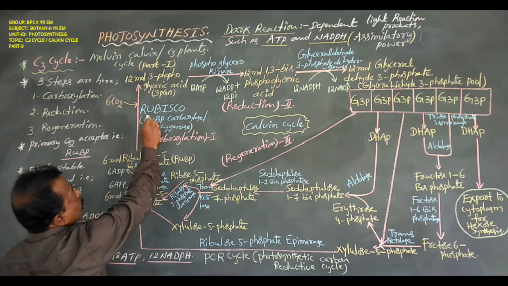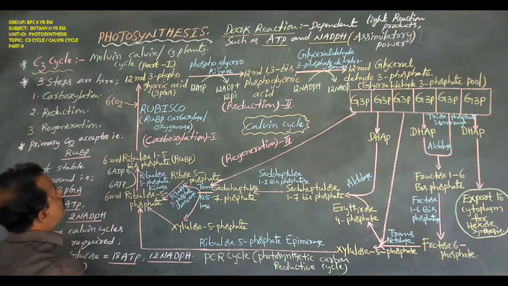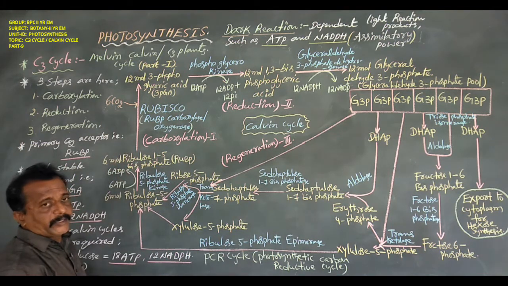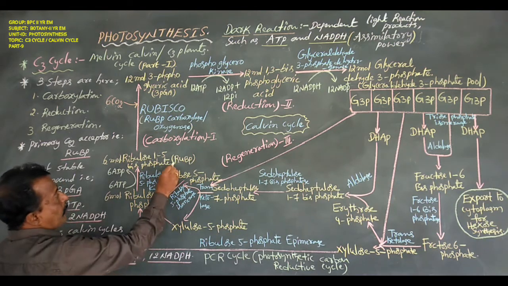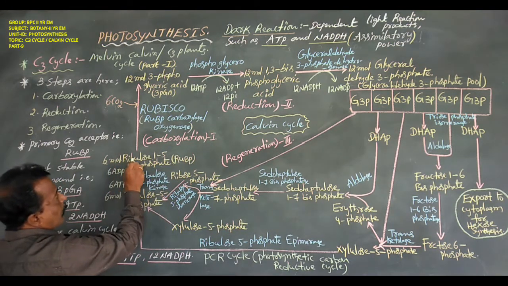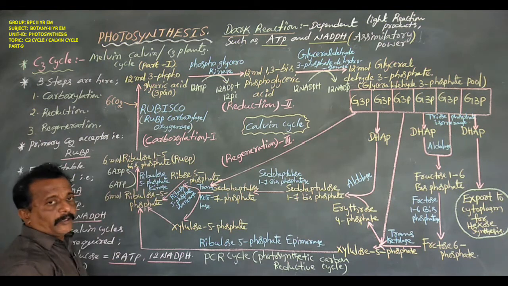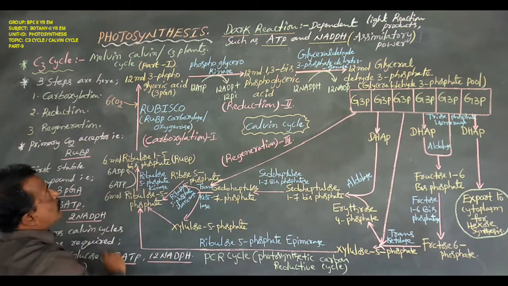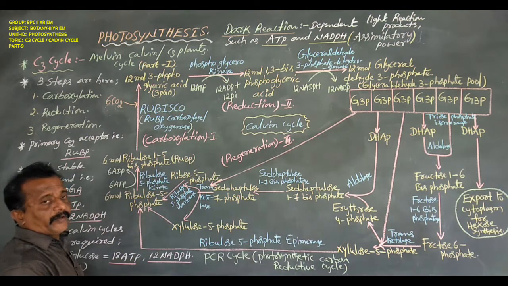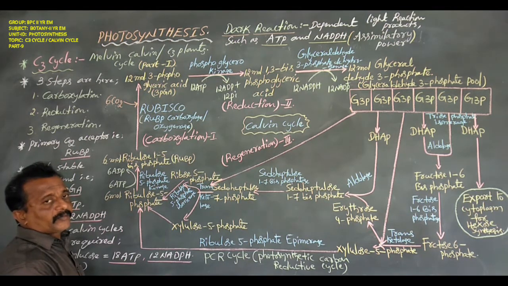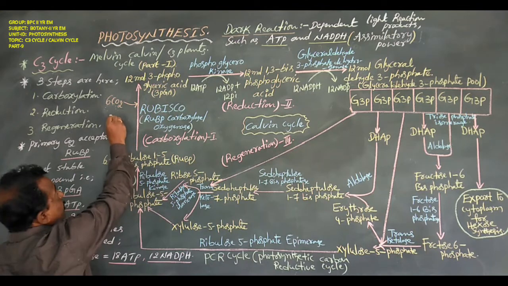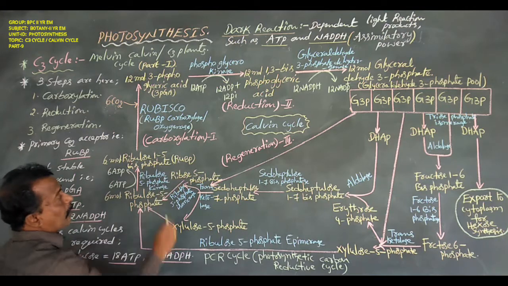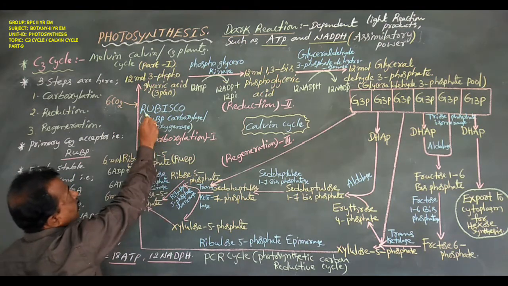This happens with the help of one enzyme, that is Rubisco. So here the primary CO2 acceptor is RuBP. That means 6 molecules of ribulose 1,5-bisphosphate are already in the stroma of the chloroplast. At this time 6 molecules of CO2 are available from the atmosphere. So this atmospheric CO2 is first accepted by 6 molecules of RuBP with the help of the enzyme Rubisco.